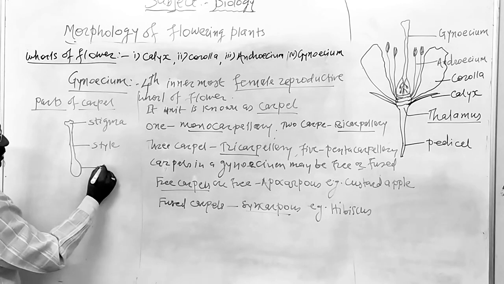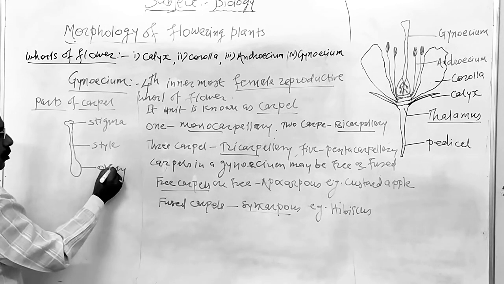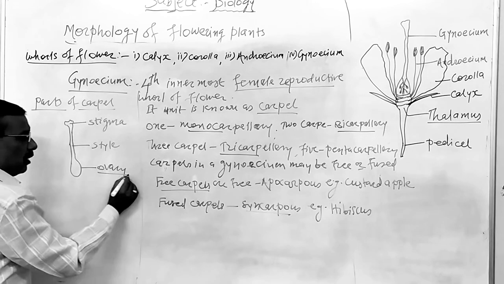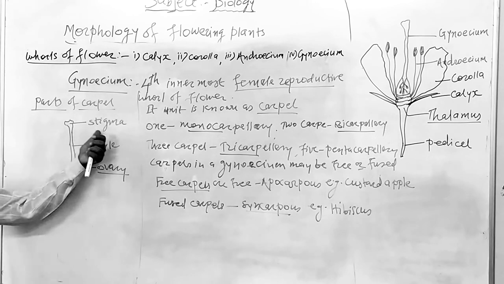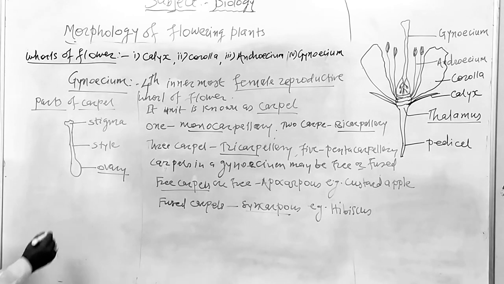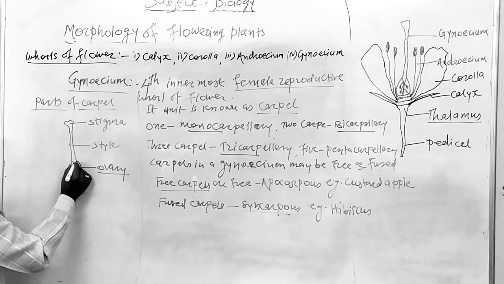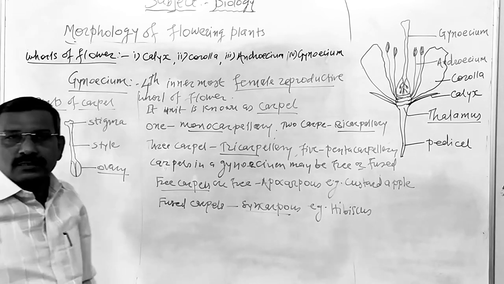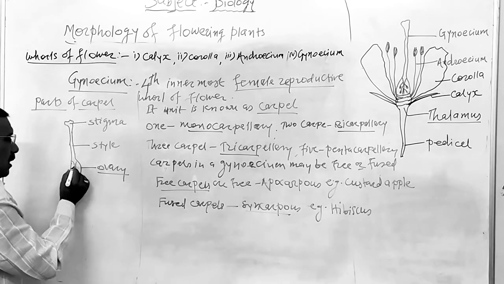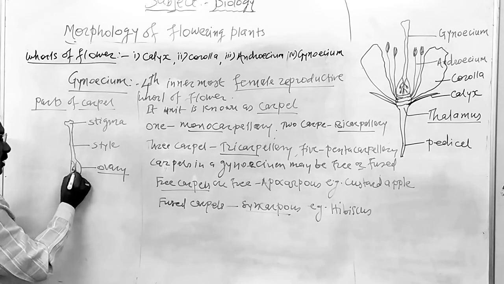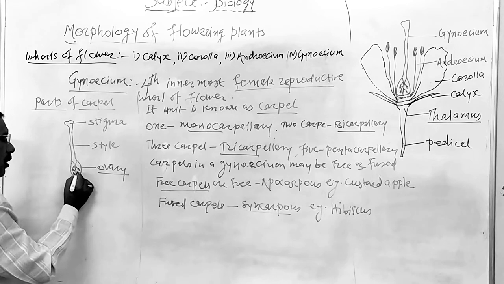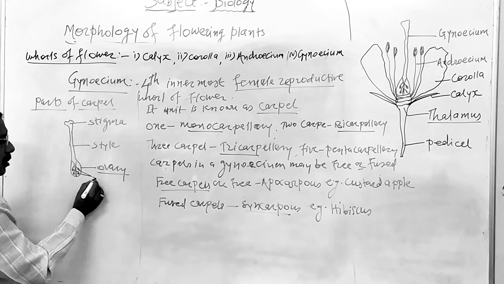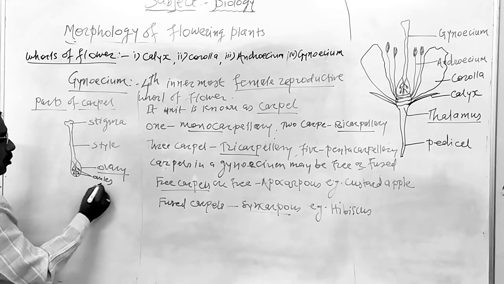And this one is a basal, swollen part known as the ovary. Out of this, the ovary is a fertile part, whereas the stigma and style are the sterile parts. Why is the ovary known as a fertile part? Fertile means functional. As the ovary produces the actual female reproductive organ, known as ovules.